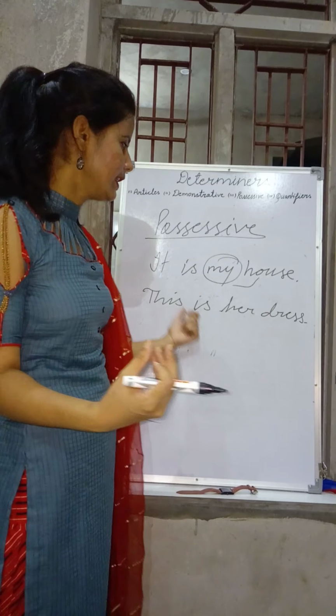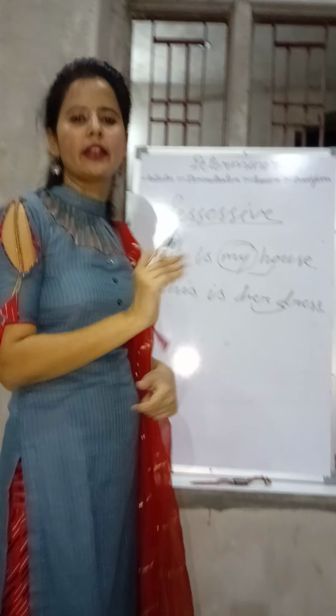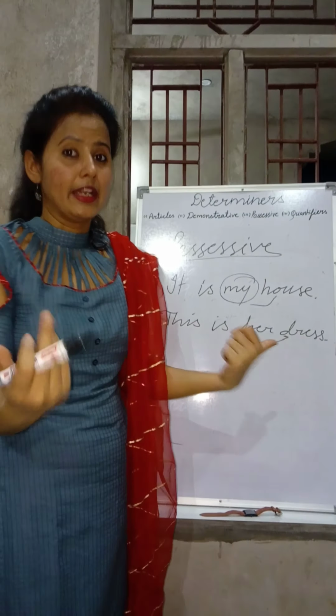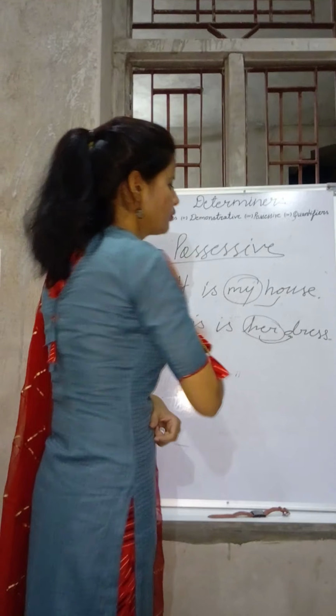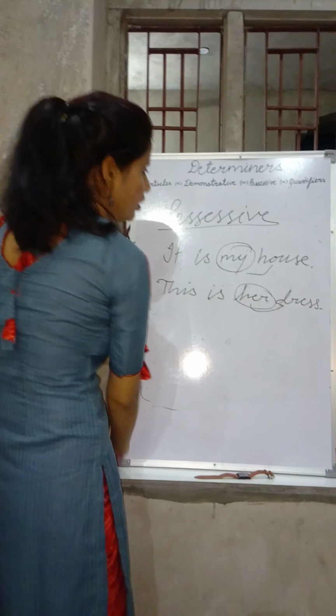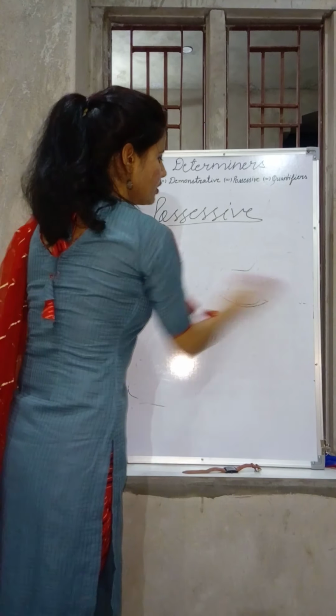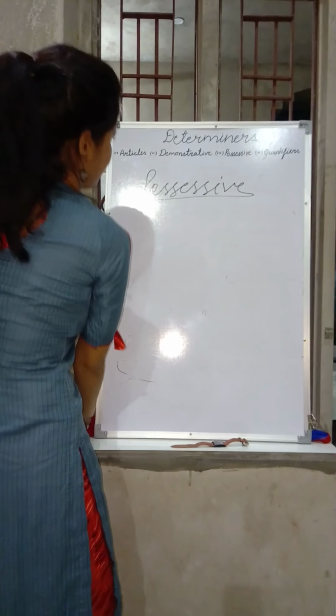The next one is, this is her dress. So this dress belongs to her. ये ड्रेस किसकी है? उसकी है. और ये किससे पता चलता है कि ड्रेस किसकी है? हमें हर से. So this word is possessive here. Don't worry, there are certain words which are called possessive words. Look at it. What are the possessive adjectives you need to look at here?